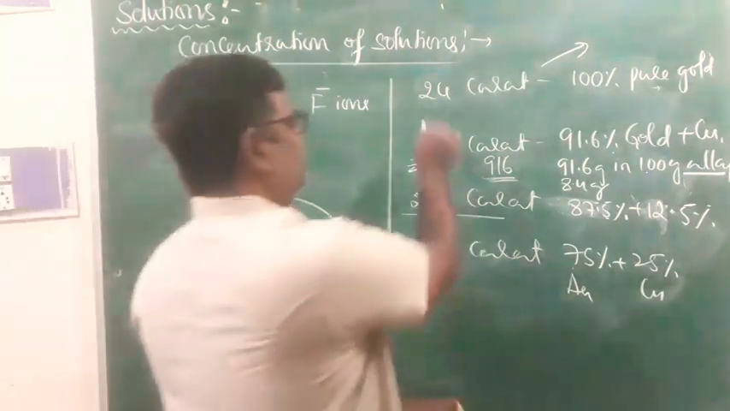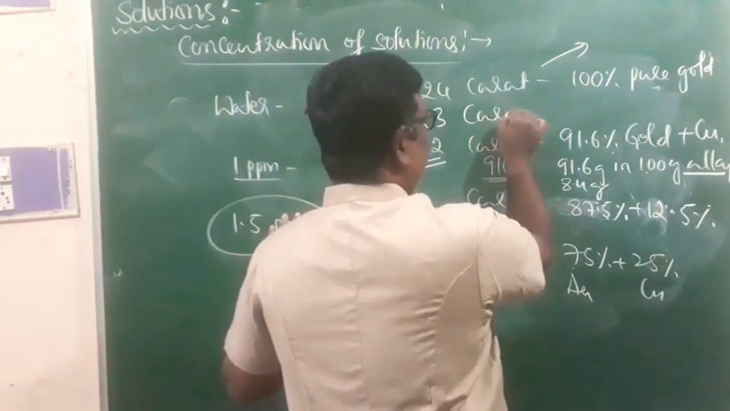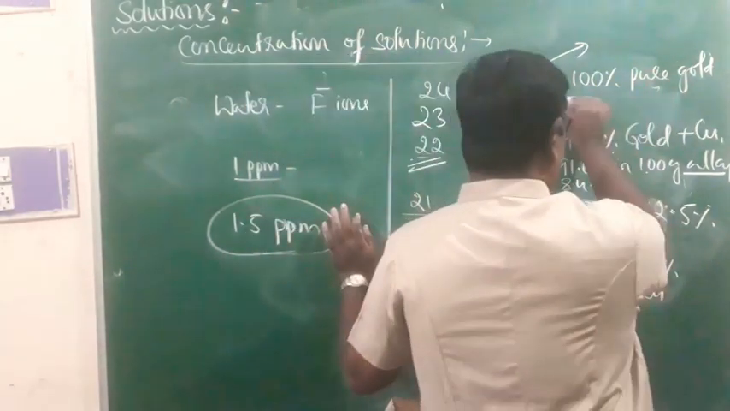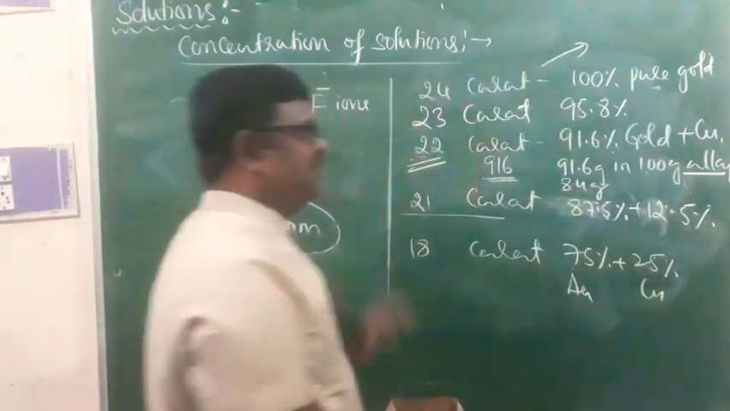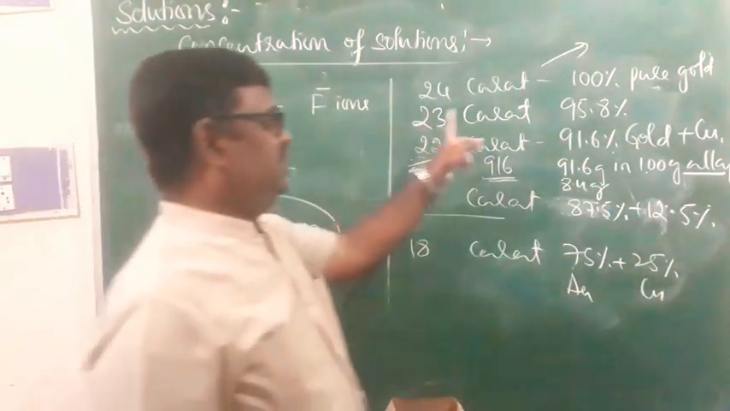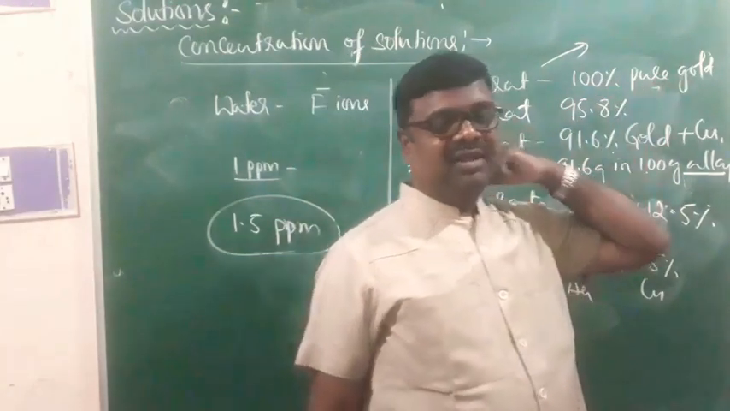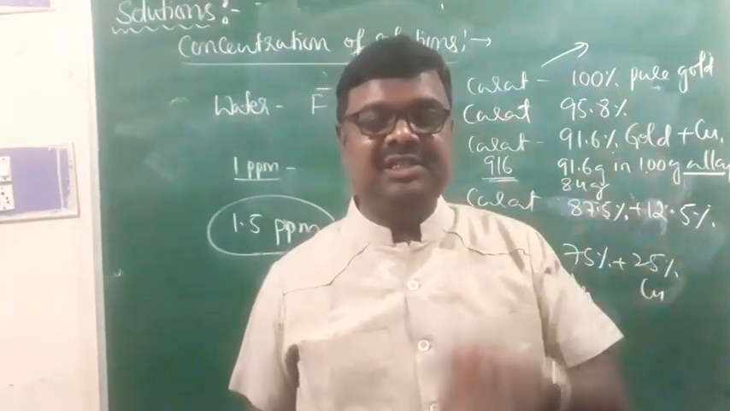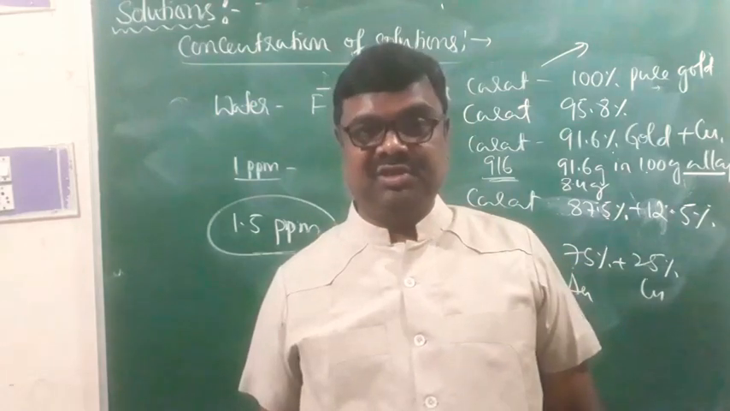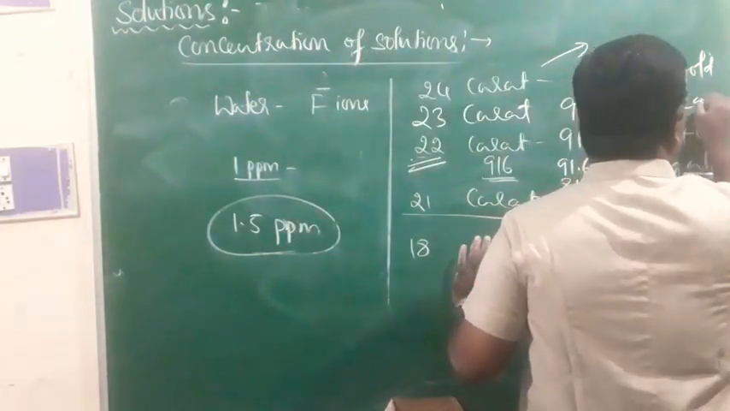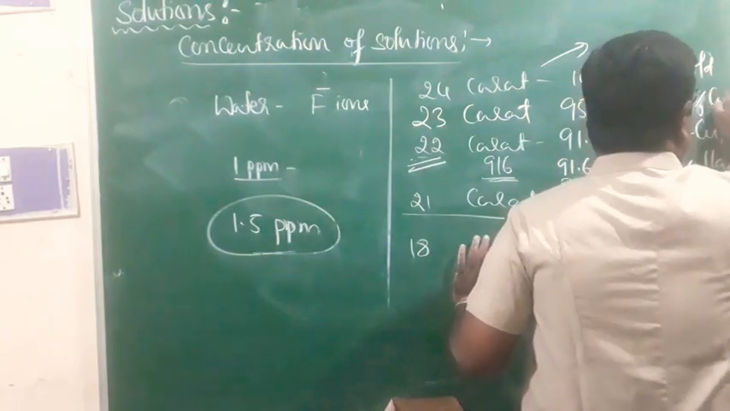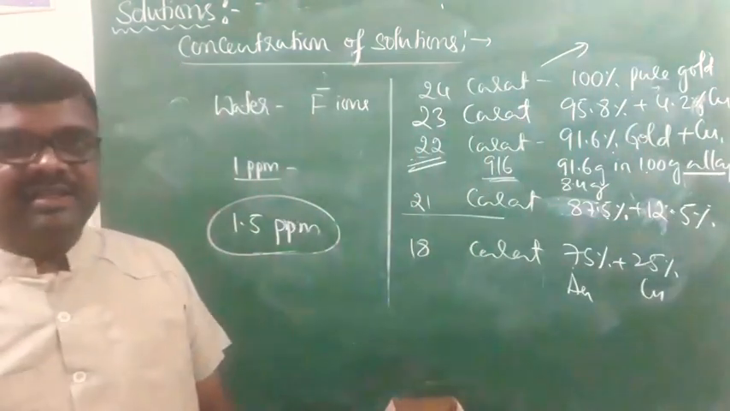There is one more, 23 karat gold. That is 95.8% gold, which means 95.8 grams of gold is dissolved in 100 grams of alloy. So how much remains? 4.2 grams will be copper, that is 4.2% copper, right?